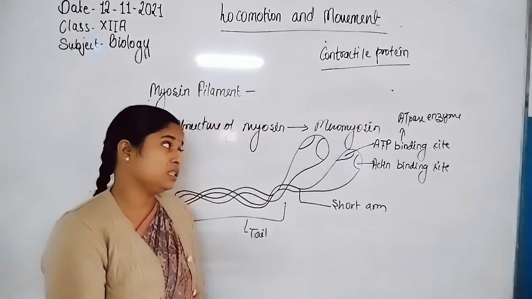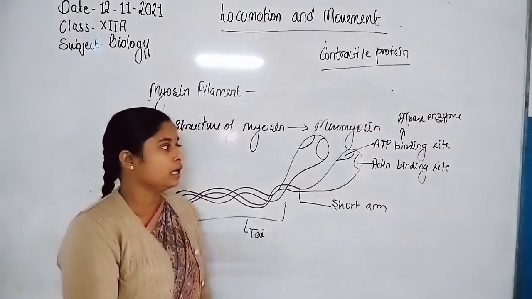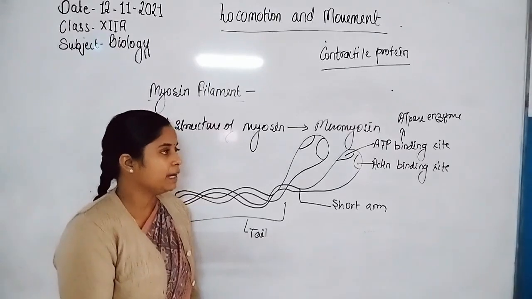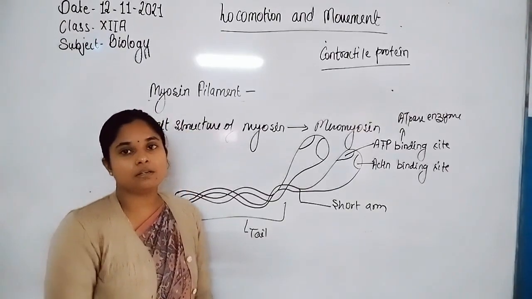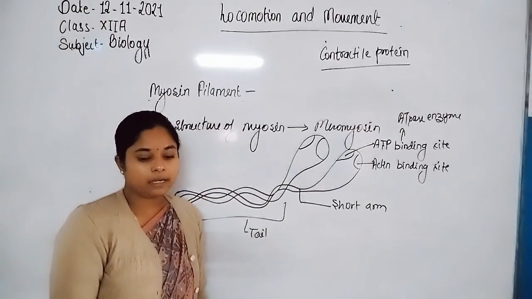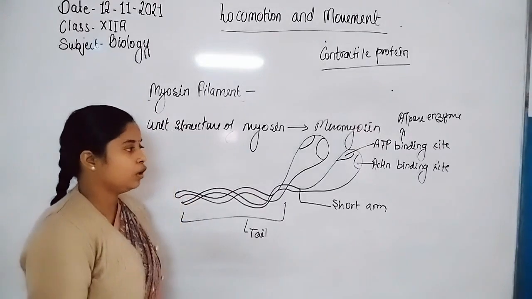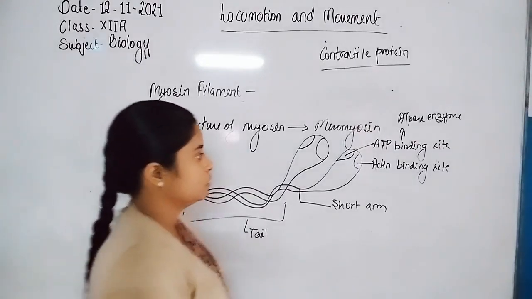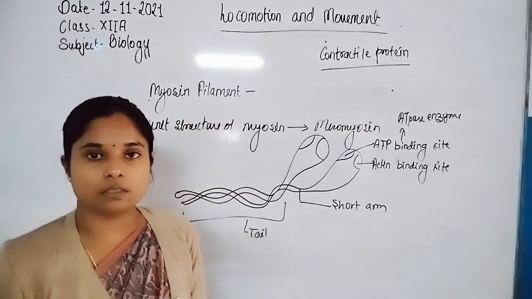Myosin attaches to the actin filament by the actin binding site. The ATP binding site binds with ATP and gives energy to the cross bridge structure, which is required for the formation of the cross bridge.